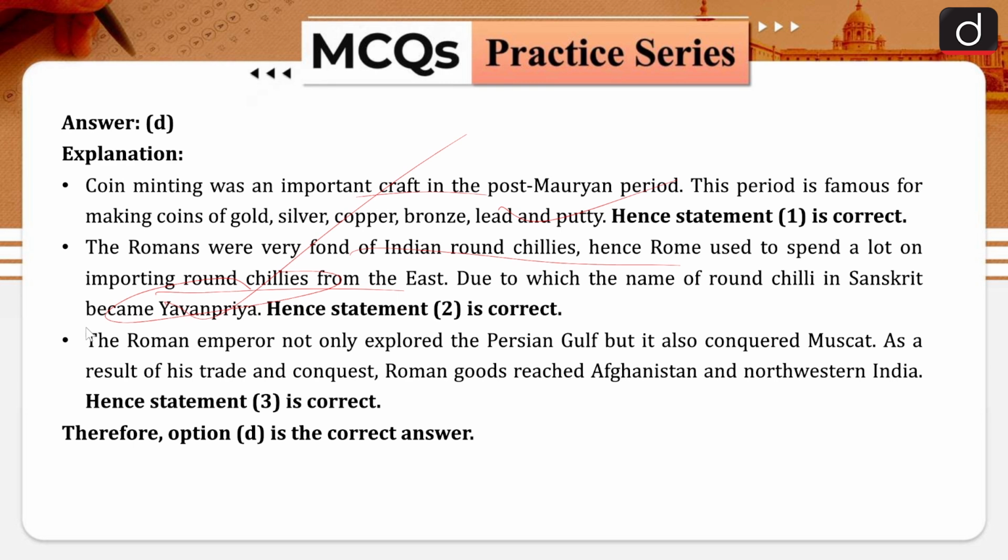The Roman emperor not only explored the Persian Gulf, but also conquered Muscat. As a result of his trade and conquest, Roman goods reached Afghanistan and northwestern India. So what it shows is the intermixing of trades and different materials transported and imported to other countries, and that's why they have given different names and have become fond of different kinds of Indian materials. So that's why all these statements are correct.